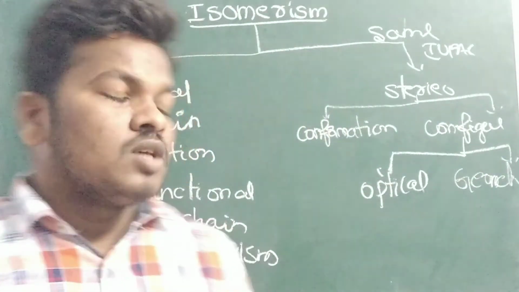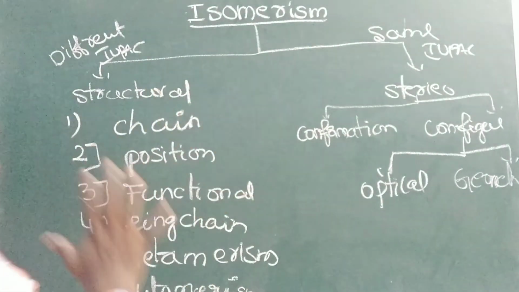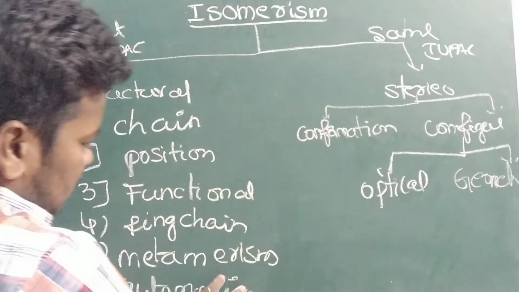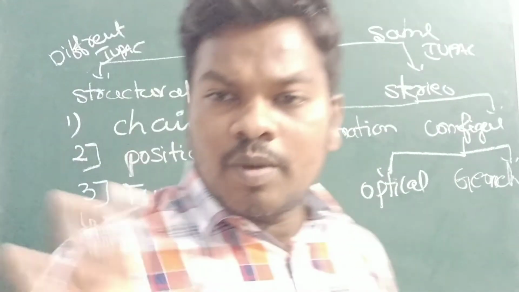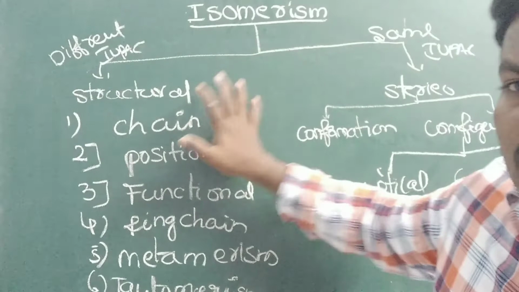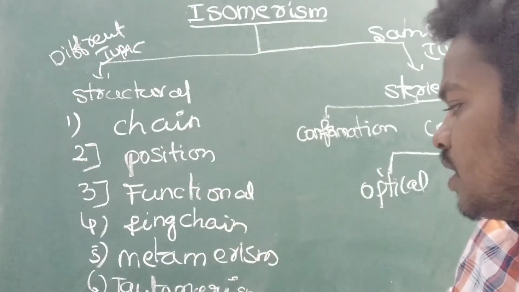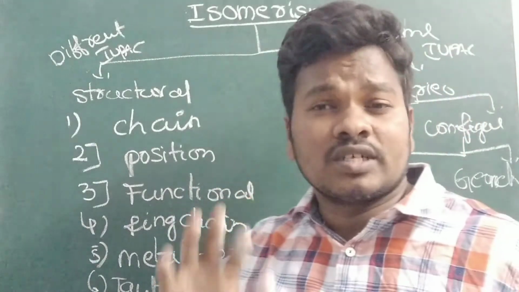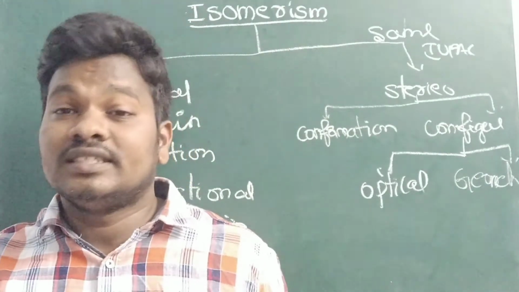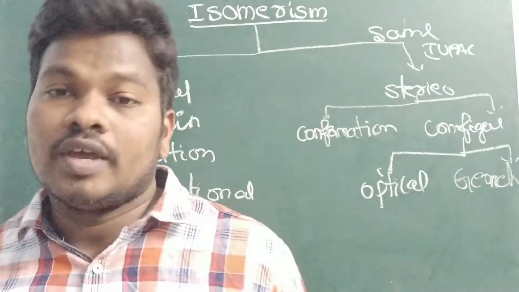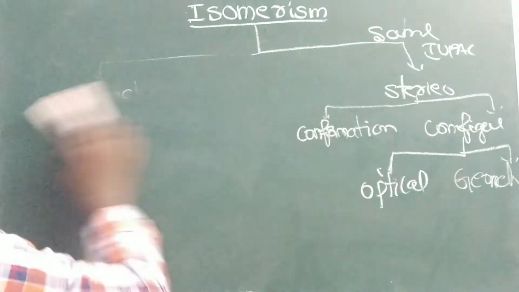In this video we will discuss the structural isomers. There are 6 types of structural isomers: chain isomers, position isomers, functional isomers, ring chain isomers, metamerism and tautomerism. We will discuss them with examples that were included in previous IIT JEE and NEET examinations. Let us see the first one, chain isomerism.